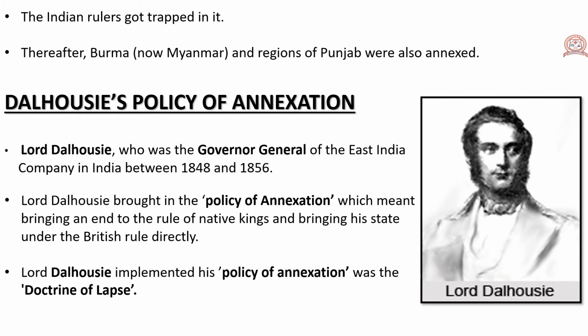This policy was similar to Lord Wellesley's subsidiary alliance policy. The means by which Lord Dalhousie implemented his policy of annexation was the doctrine of lapse.